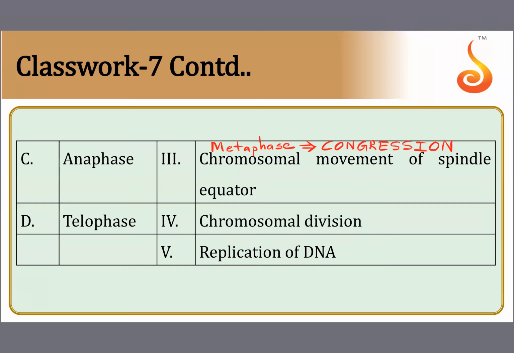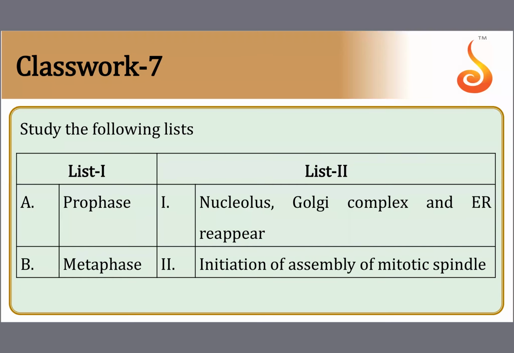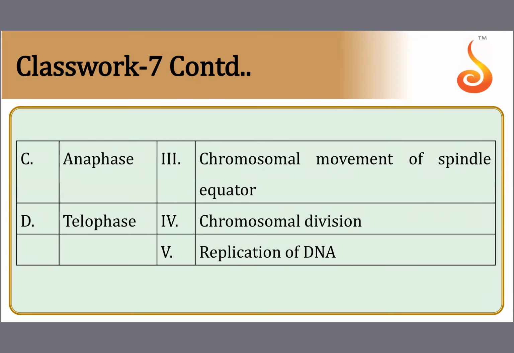So one more thing here in the previous slide, along with disappearance of nuclear membrane and all that, in the late prophase actually, even initiation of assembly of the mitotic spindle will start. Initiation means it begins. During metaphase, I told you in the next slide, chromosomal movement towards the equator takes place. What happens during anaphase?